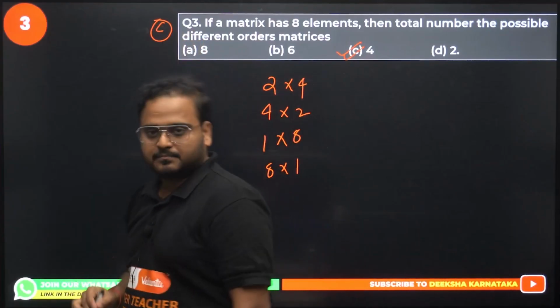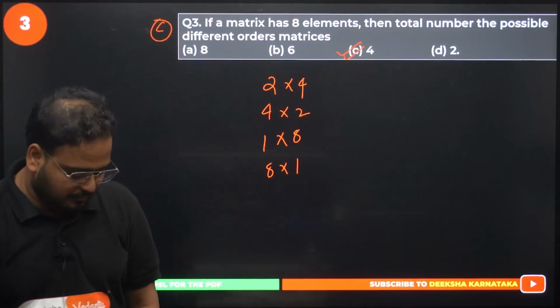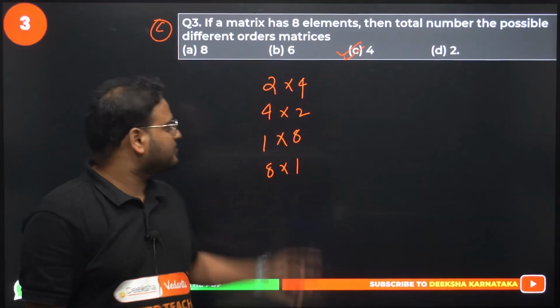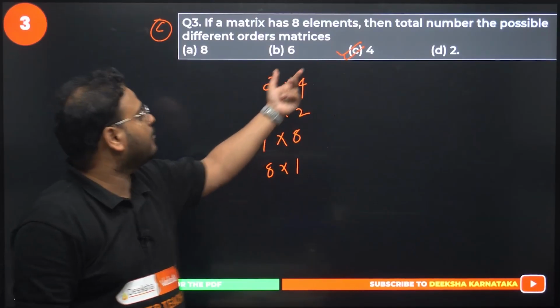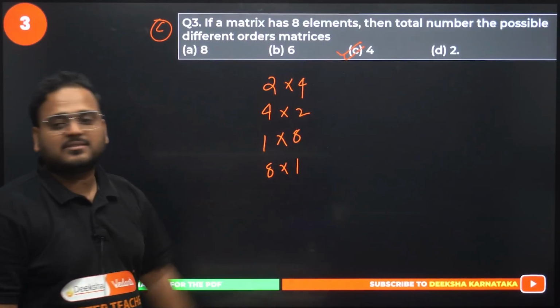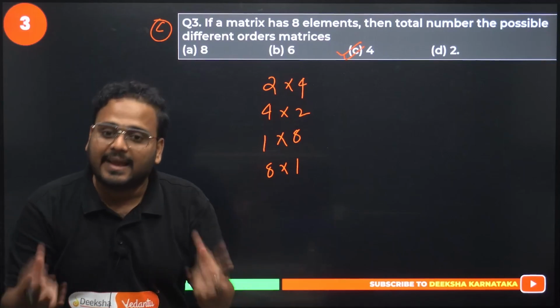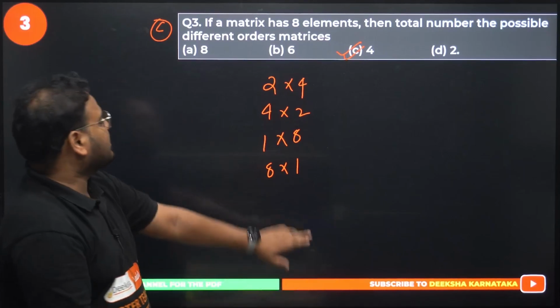Correct, right? That's how we find the number of elements in the matrix. 2 into 4 is 8. That will be the number of elements. Every time you multiply these orders, you'll get the number of elements as 8 only. Okay, done. Question number 3 is done, sir.